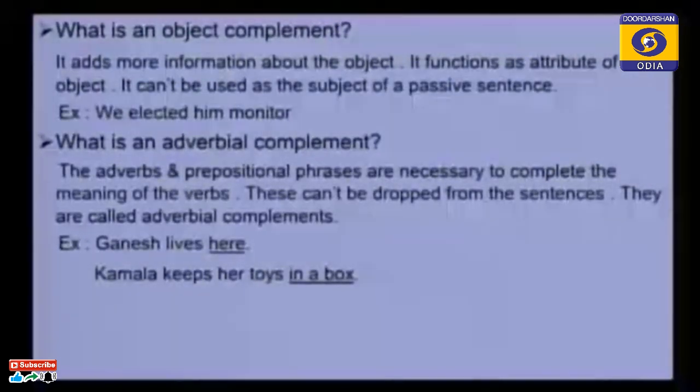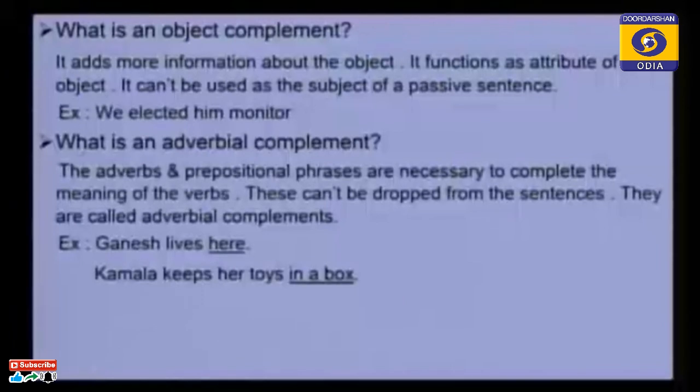The word monitor completes the sentence, and hence this is called a complement. It is the complement of the object him. So monitor is an object complement. This is a complement, no doubt. Though it completes the object him, we can say this is an object complement.